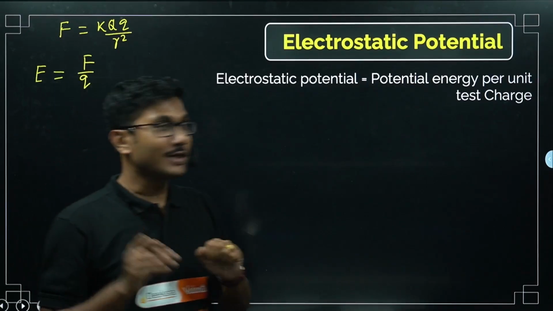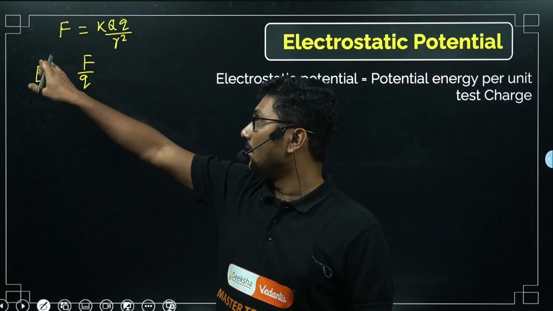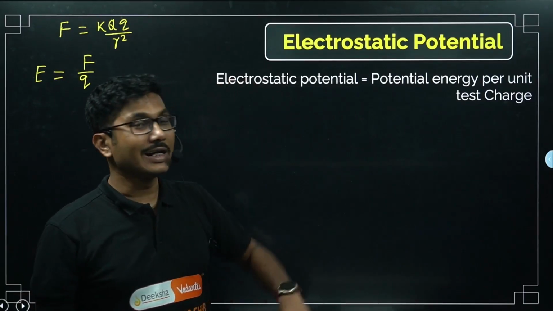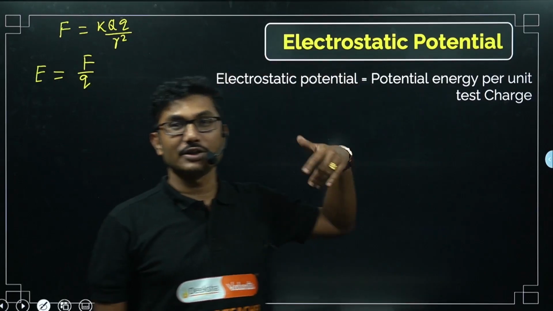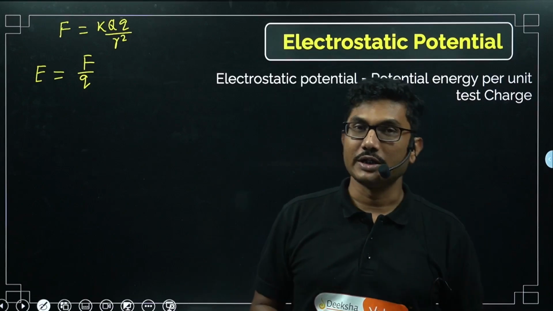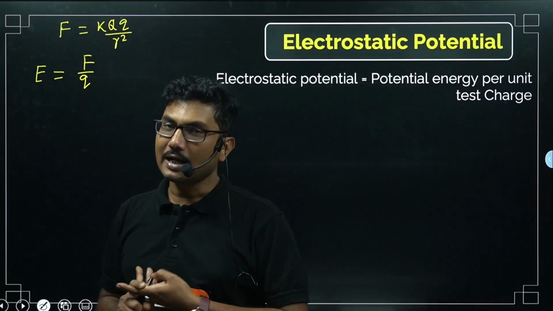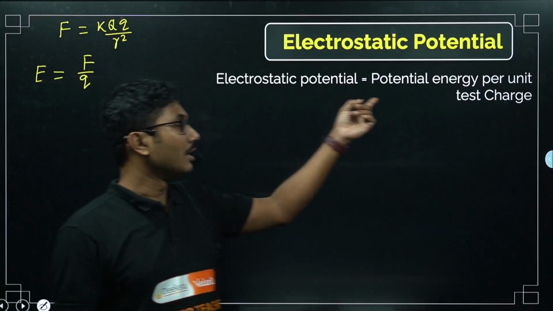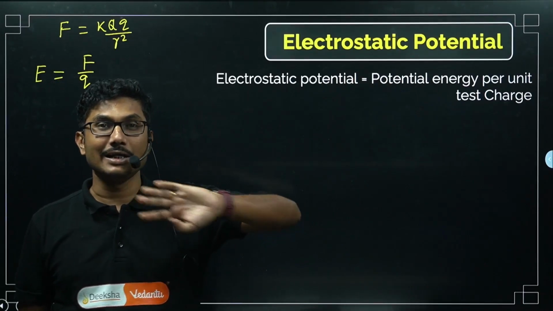Okay, so don't worry. Similar to electric force and field, now we are relating potential with potential energy. Now you should remember that potential and potential energy, two things are not same. They are obviously related like electric field and Coulomb's force, but they are not directly same.